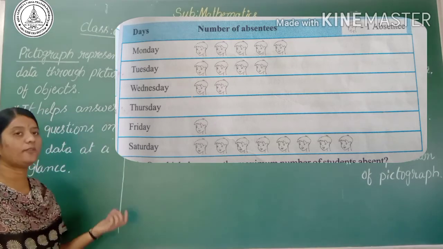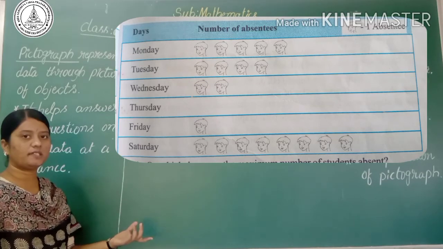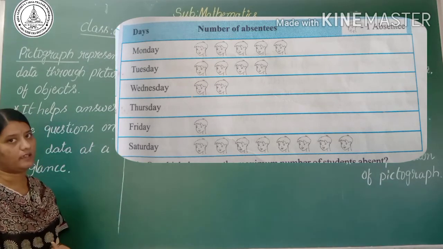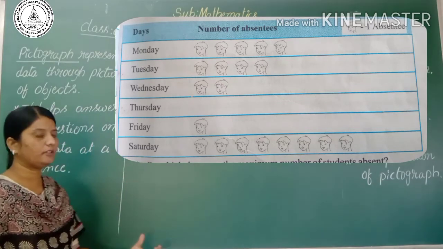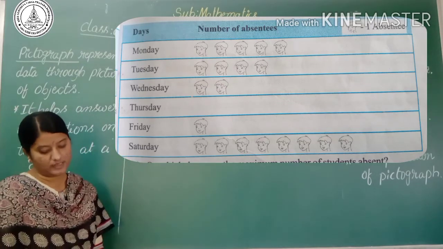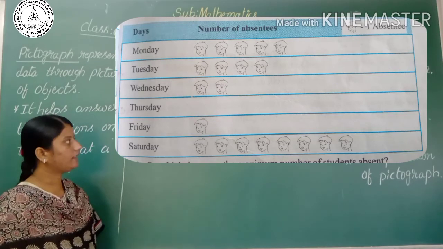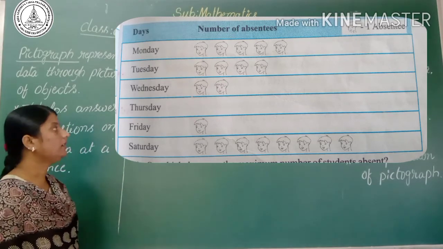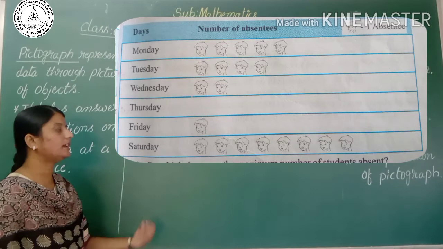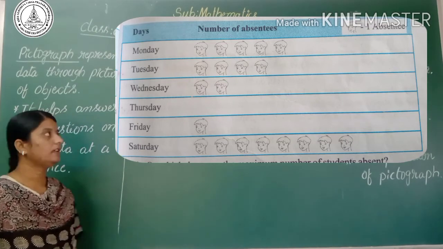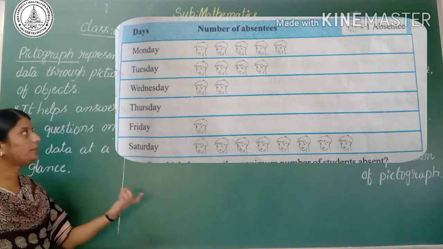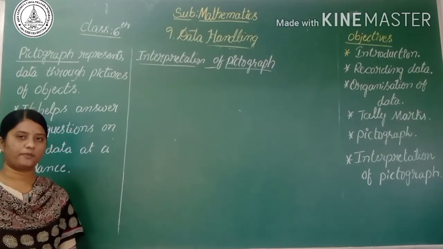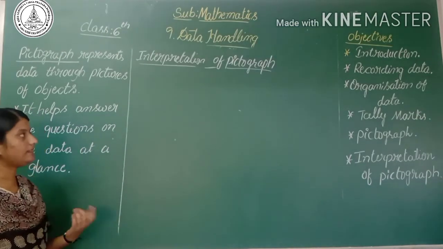Now can you say what was the number of absentees in that week? You may count the number of pictures and say how many absentees there are. That is, there are 20 absentees in that week. Okay, is it clear? It's like this that we have to give the interpretation of a pictograph.